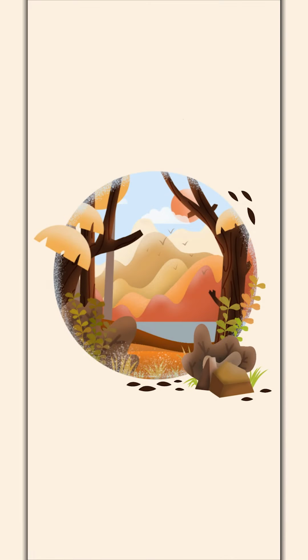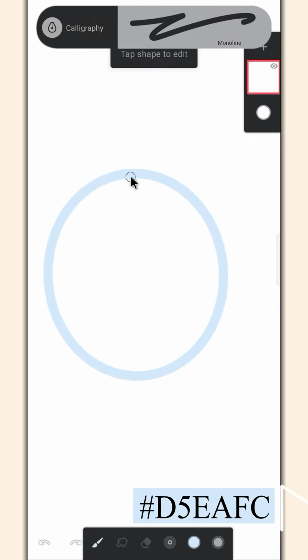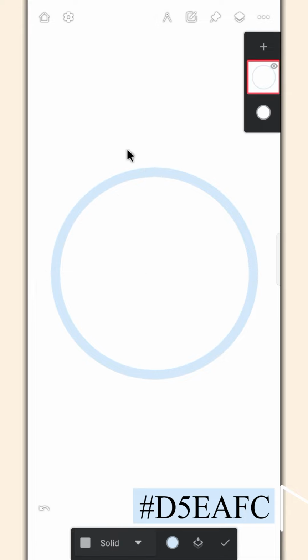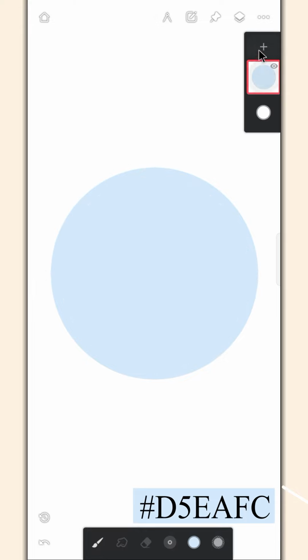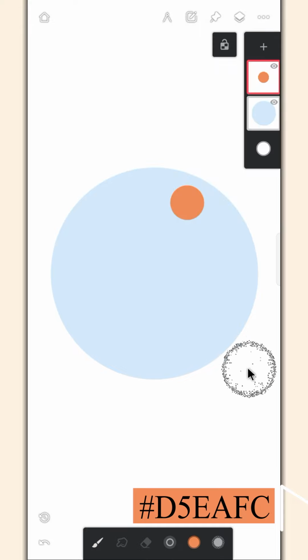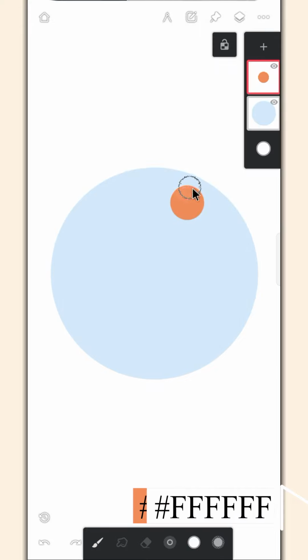Today, we'll draw this beautiful nature illustration. First, draw a blue circle in the middle of a white canvas and fill it. Create a layer and draw the sun on it. Enable the alpha lock and add some texture on it using this brush.